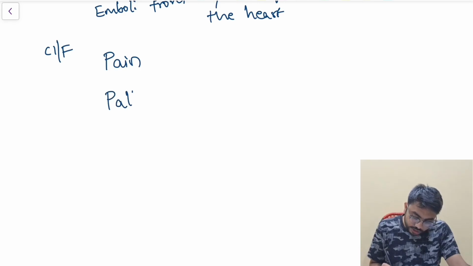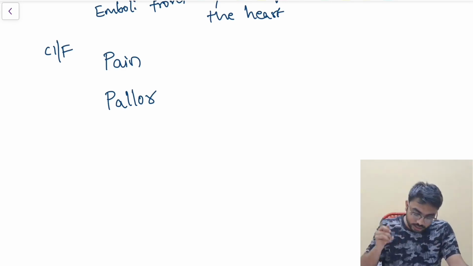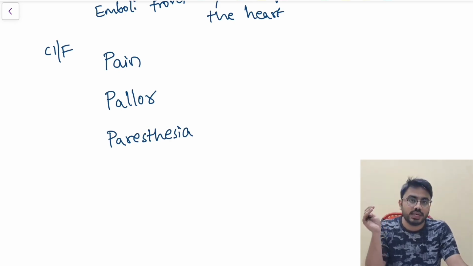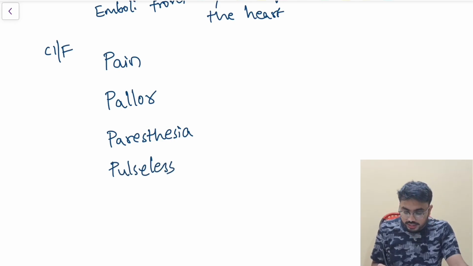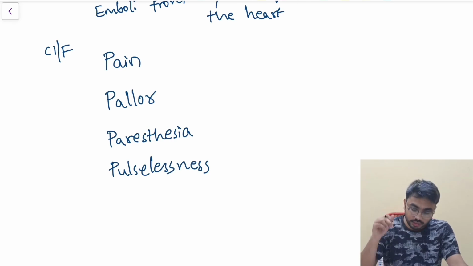Pallor. Whenever the blood supply is reduced, that part which is affected will get paleness or pallor. And even there can be paresthesias also. Paresthesia, there will be numbness, there will be paresthesias, these things can occur. And distal to the obstruction, as the blood cannot flow distal to the obstructed part, an entity of pulselessness can be there. You cannot feel the pulse distal to the obstruction.